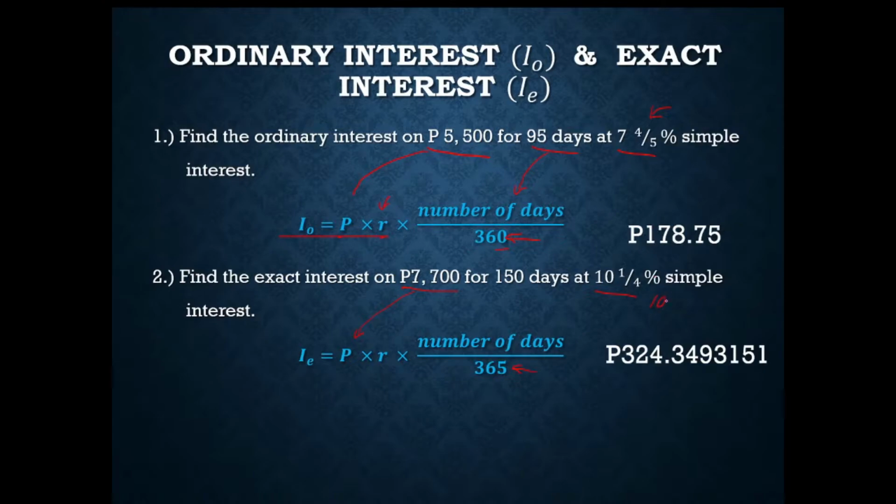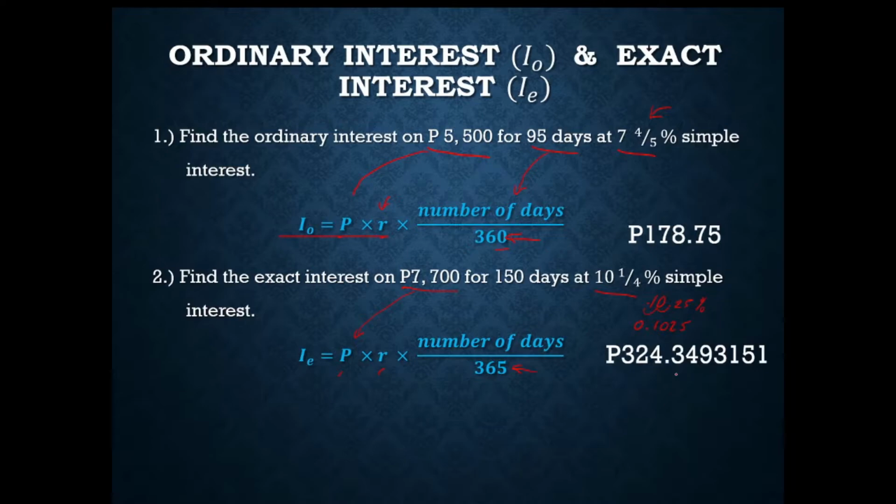For those who have forgotten, this would be equal to 10.25%. And changing this to decimal form, we could simply divide this by 100 or move the decimal point 2 places to the left. So we'll have 1, 2. We will now multiply the principal P, the rate of interest, and the new value that we have here, which is 0.1025. So the percent is removed there now. And if you have done that correctly, the final answer would be equal to 324.349351.